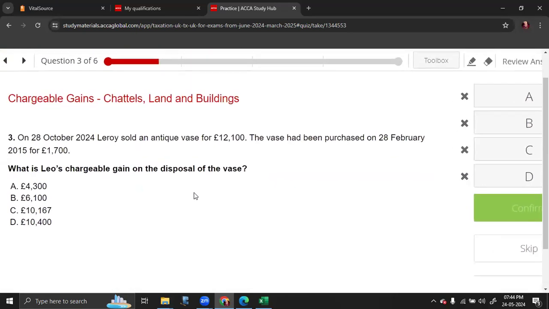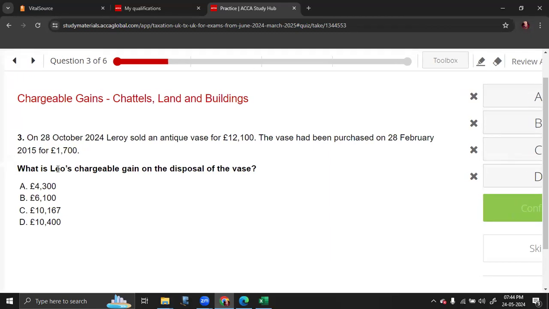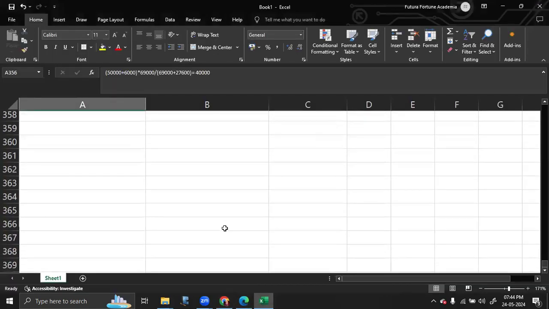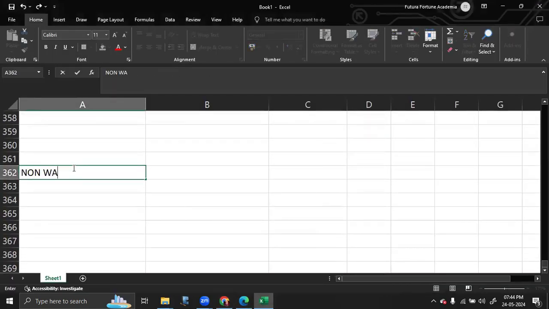On 28th October 2024, Leroy sold an antique vase for 12,100. The vase had been purchased on 28th February 2015 for 1,700. What is the chargeable gain on the disposal of the vase? Okay, so it's an antique vase, which means it is a chattel, and to be very specific, a non-wasting chattel.